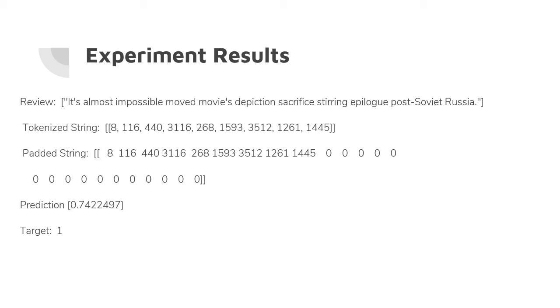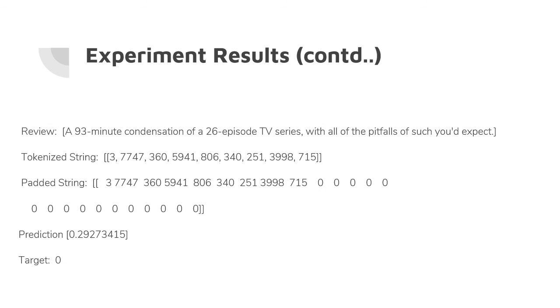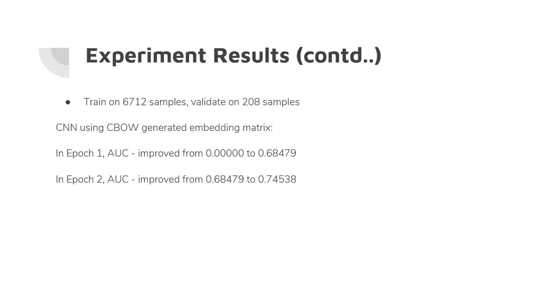We did the experiment on the product reviews. As we can see here, the results of a review show the tokenizing, padding the string, prediction and target, 1 or 0. The same thing is shown for target 0. We trained on 6,712 samples and we validated on 208 samples for testing the data.